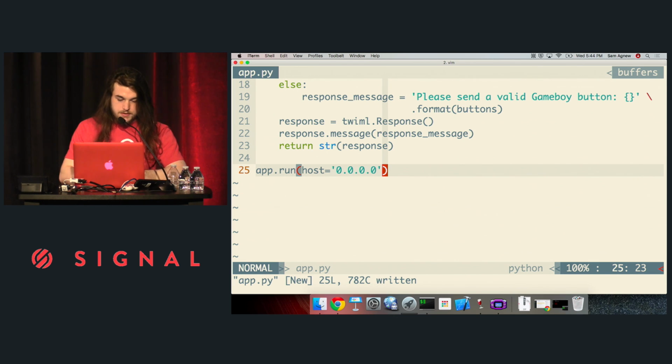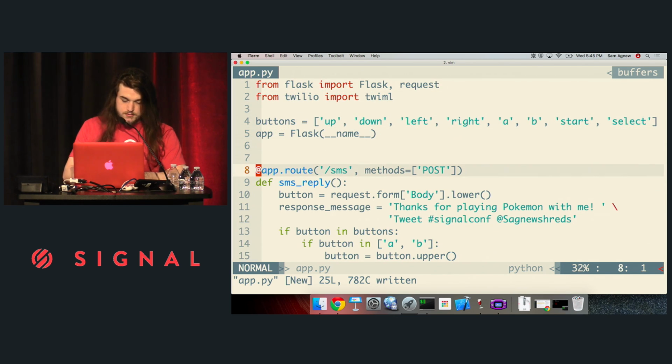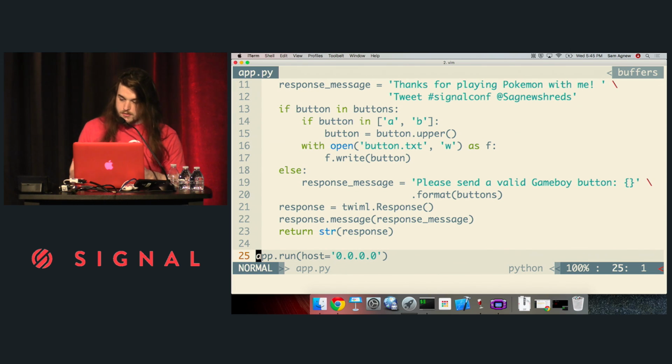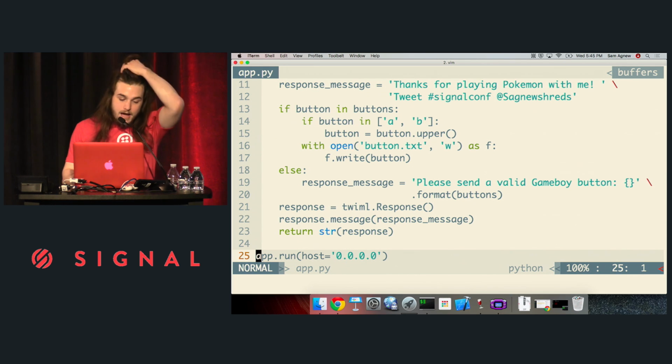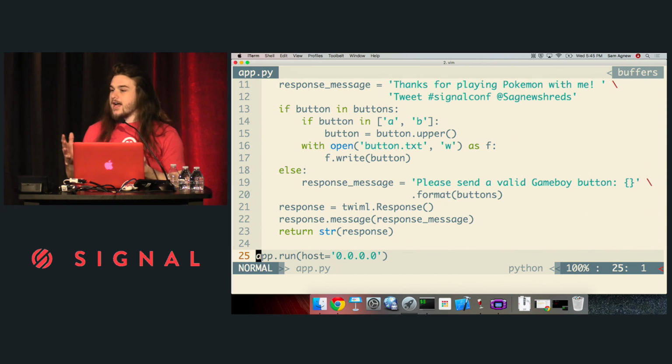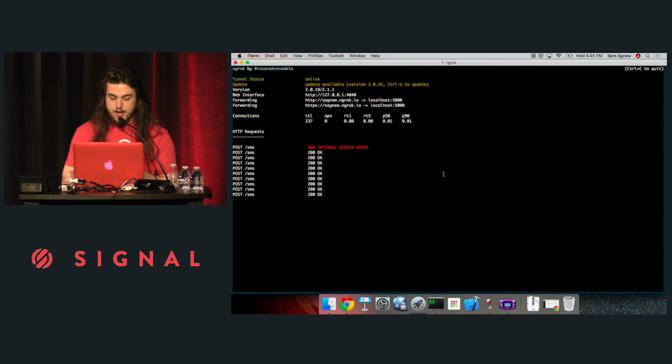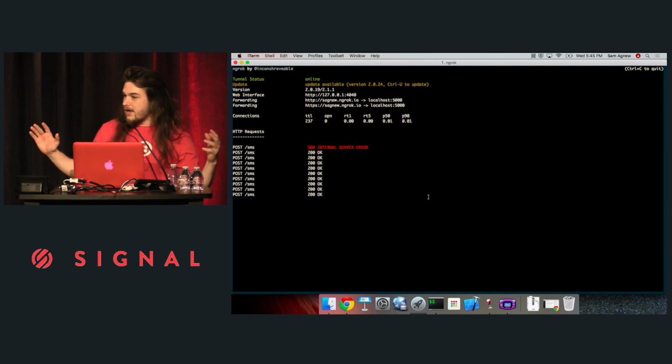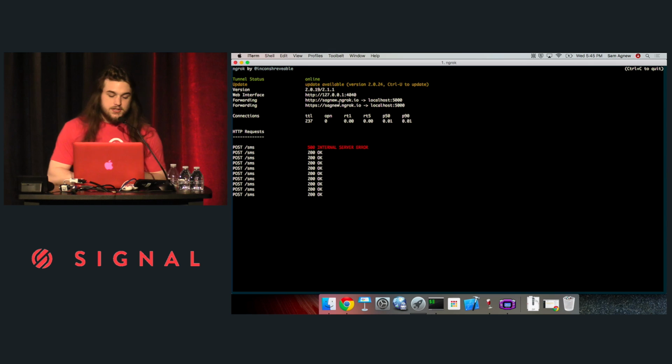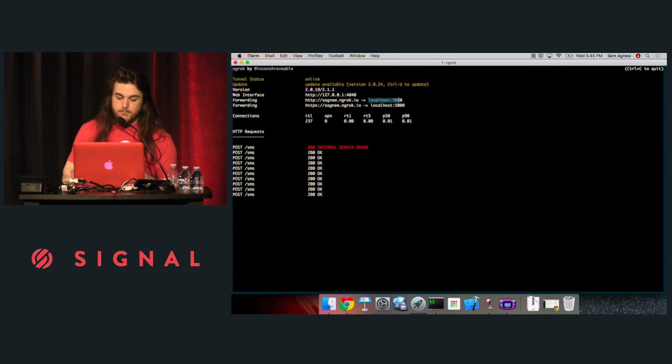All right, so I just wrote to this file. My little Vim plugin tells me that there are no style or syntax errors. So I think I'm ready to start running this code. Now, in order for Twilio to actually see my web app, I have to give it a valid URL that can be accessible over the internet. And for that, I'm using a program called ngrok. Ngrok is awesome. It saved my life at many a hackathon. All this is doing is it's opening a tunnel from port 5000 on my local host and giving me a URL, which is sagnew.ngrok.io, that will just point to that port.